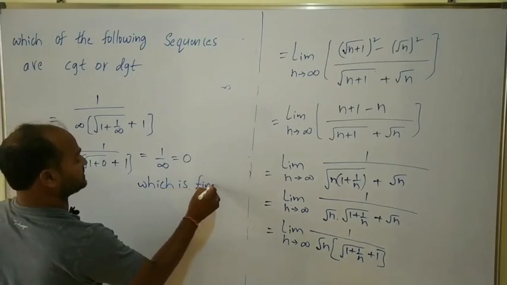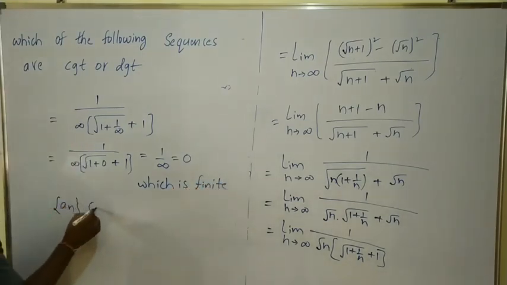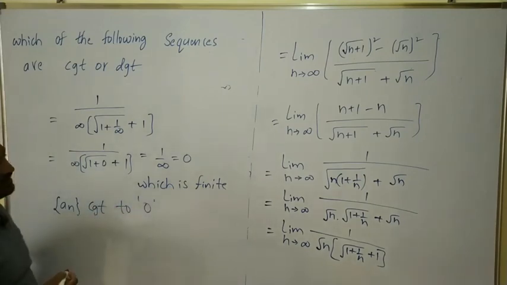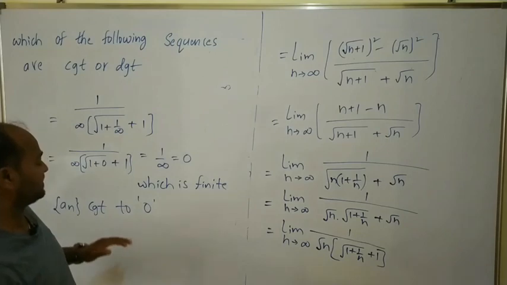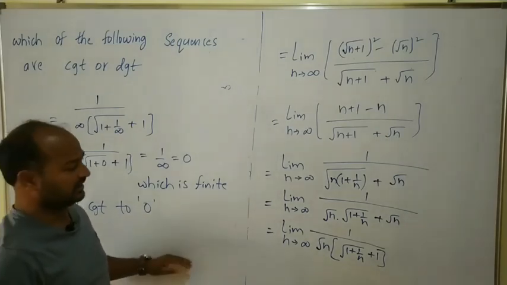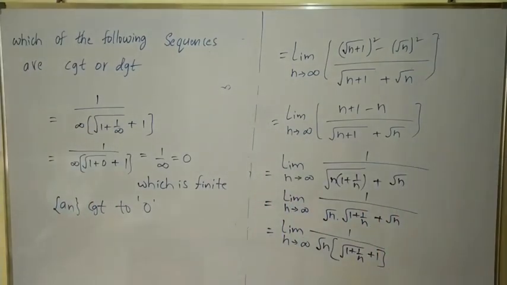So we can say that the given sequence is convergent to the limit 0. This is also an example of a convergent sequence. Clear?